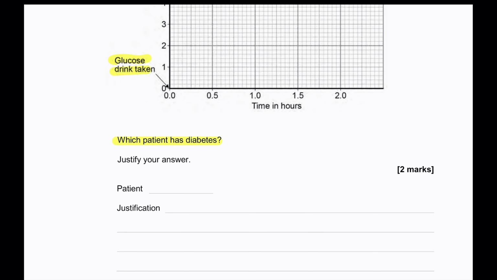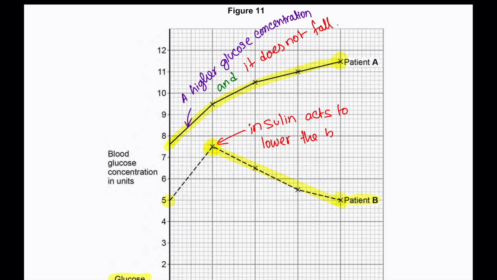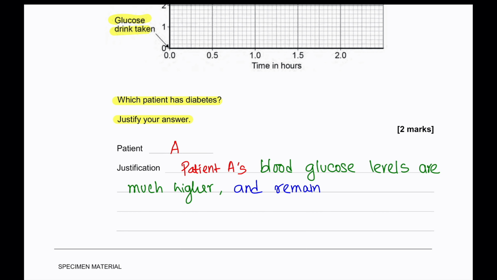Which patient has diabetes? Justify your answer. So definitely patient A, and the reason would be the glucose levels are much higher than patient B, and it remains high and does not fall to normal level. So patient A has a higher glucose concentration and then it doesn't fall. Whereas in patient B, insulin acts to lower the blood glucose concentration. So our answer will be patient A, and the justification will be patient A's blood glucose levels are much higher and remain higher for longer.